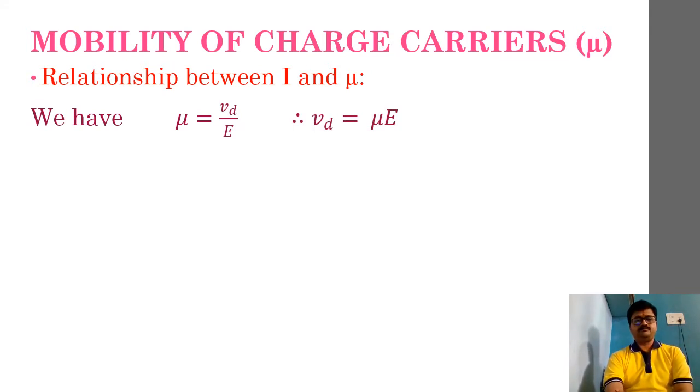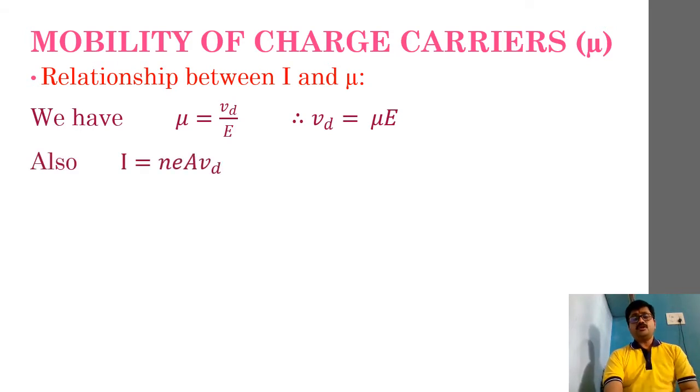Remember, mu is equal to Vd by E, and this Vd by E is going to provide me what? Drift velocity Vd is equal to mu into E. Correct? So accordingly, I can very easily give this as my first step. I hope this is clear.